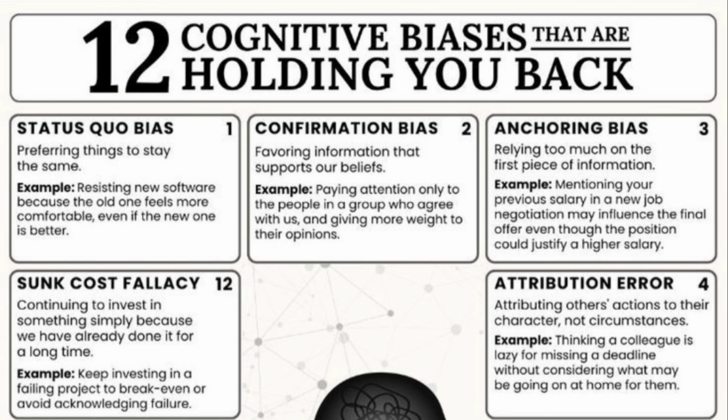Confirmation bias, favoring information that supports our beliefs. Example, paying attention only to the people in a group who agree with us and giving more weight to their opinions. Anchoring bias, relying too much on the first piece of information.